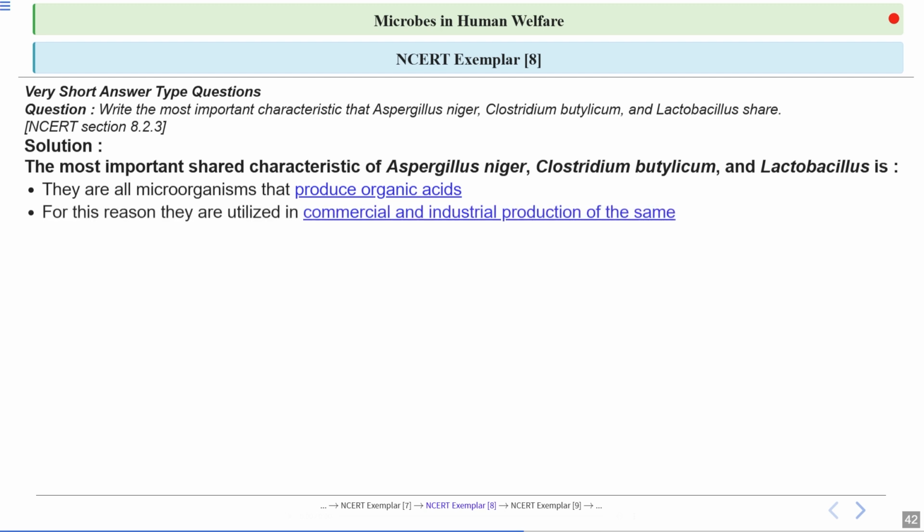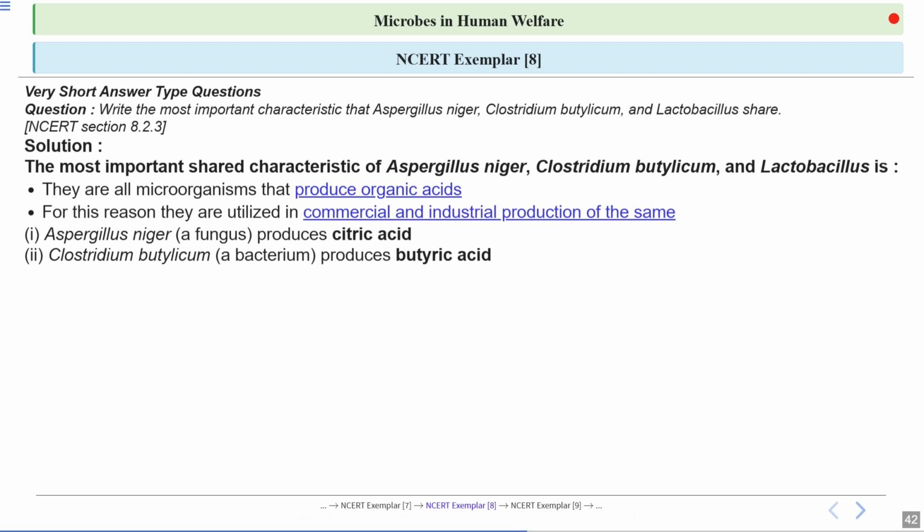Now, because of their acid producing ability, these microbes are used in commercial and industrial production. This means we use them to make large quantities of these acids for different purposes, showing how biology connects to real world applications. Here you can see Aspergillus niger, a fungus, which produces citric acid. Citric acid is also used as a preservative.